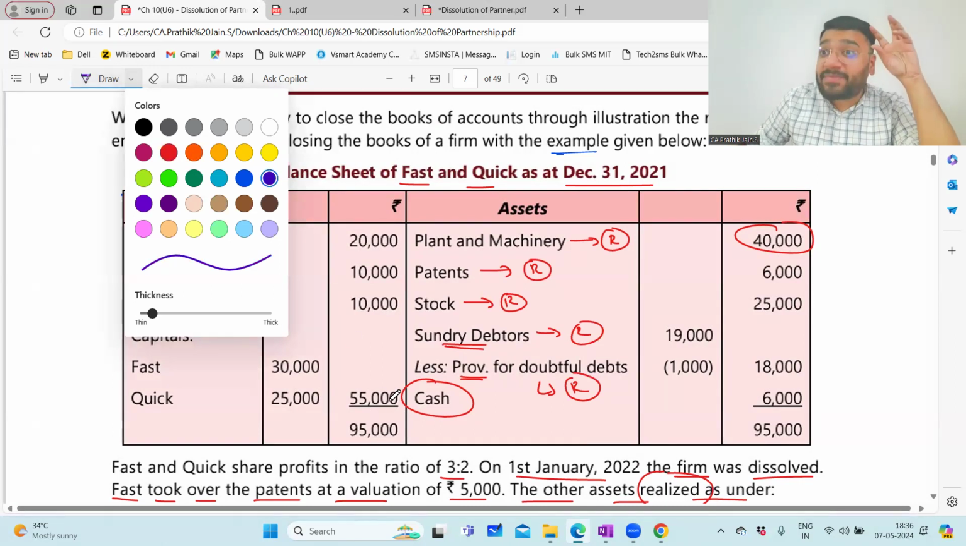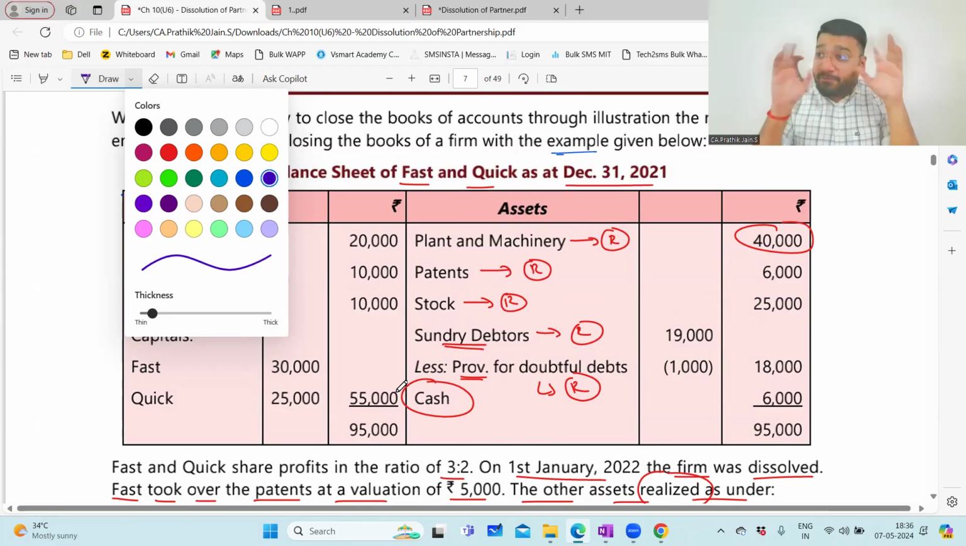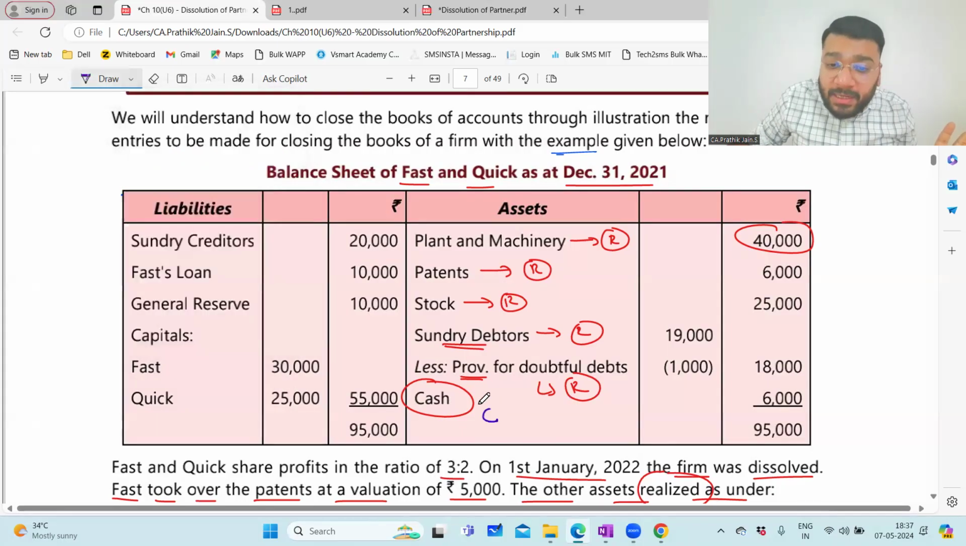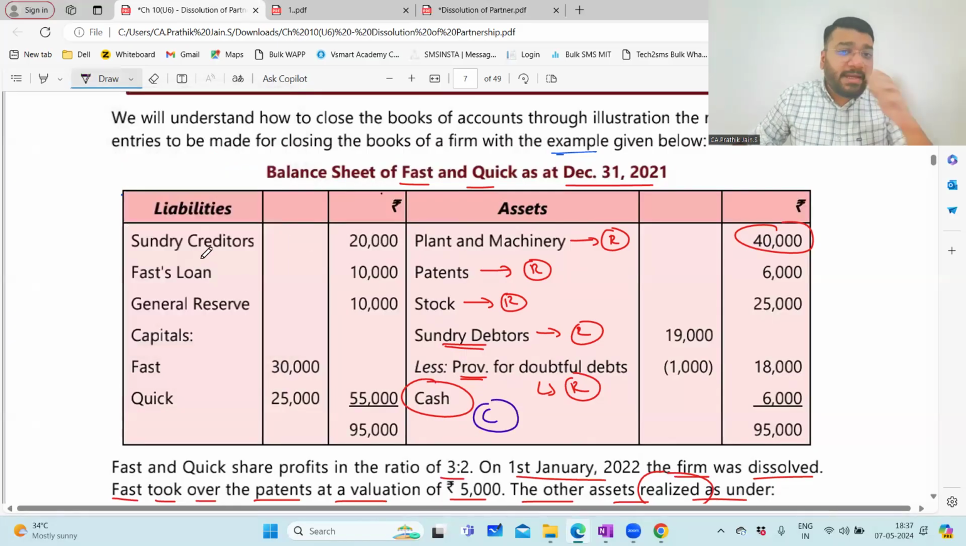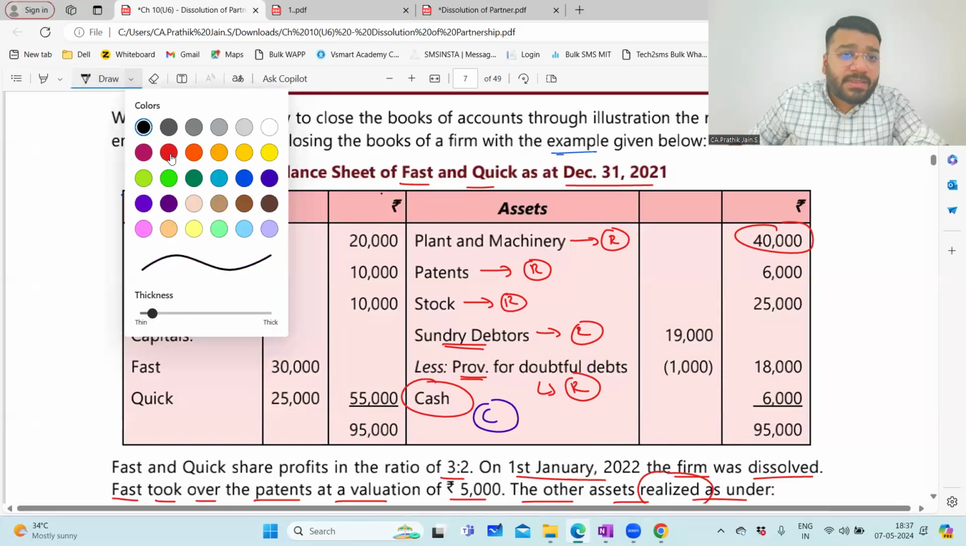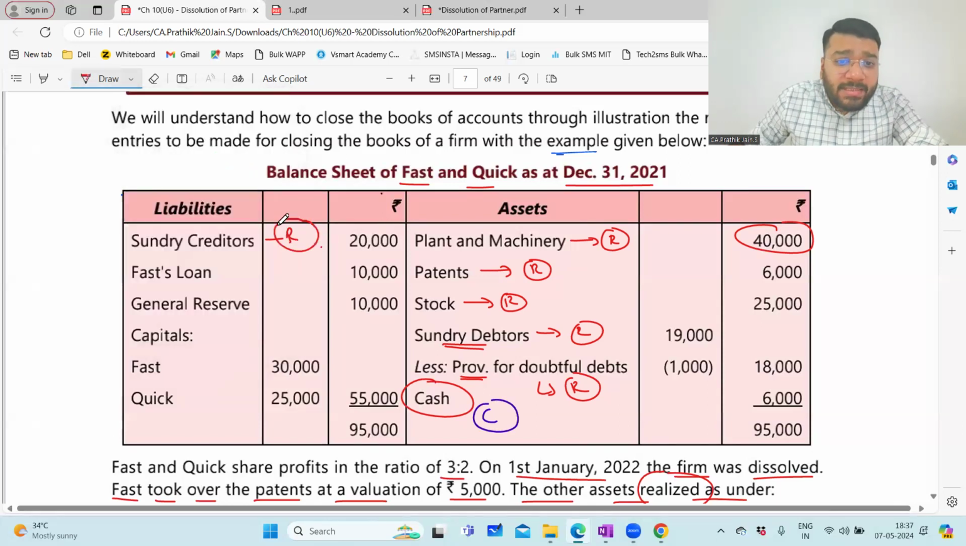Cash you have to keep as a separate ledger, because in the cash ledger you have to track how much money is received from where and to whom we have to pay. So we have to have a separate account to keep track of where the money is coming in and where the money is going out. So we have a complete track of it. That is why we keep it as a separate ledger. So this will be retained in the cash ledger itself. Then sundry creditors will be transferred to the realization account.